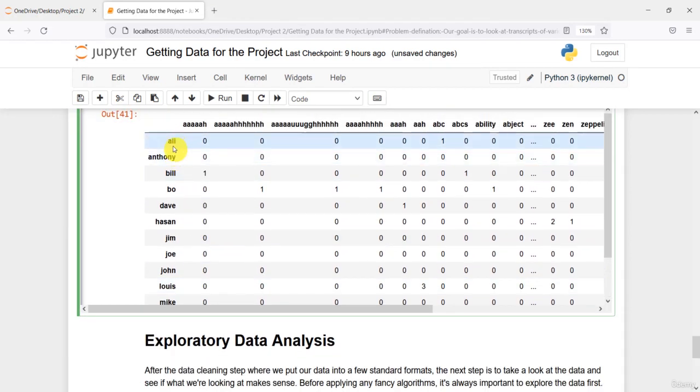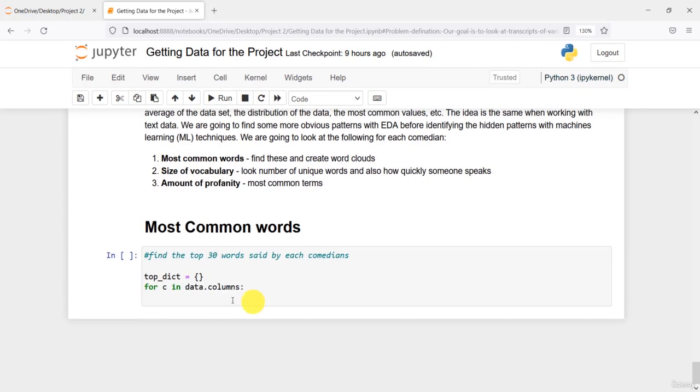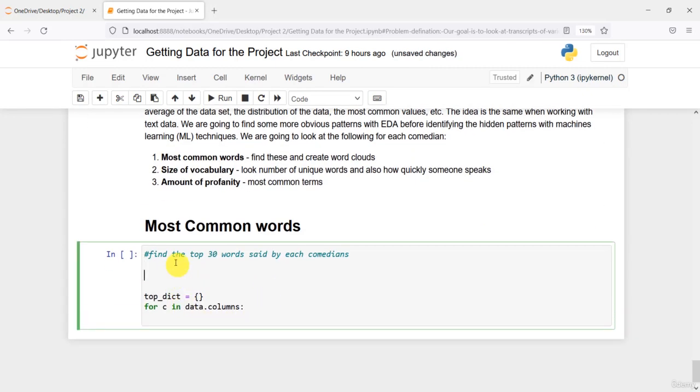If I print here, you can see these are my rows. So here Ali, Anthony, Bill, these are the index in fact. So I can just transpose our data. First of all, data dot DTM dot transpose, and I can store it in our data variable.